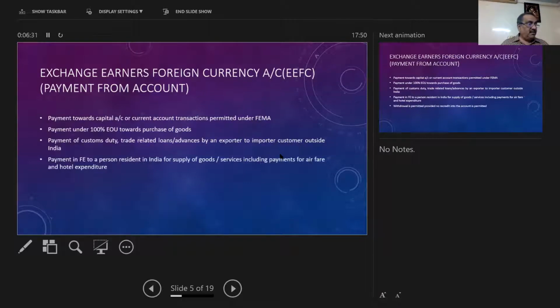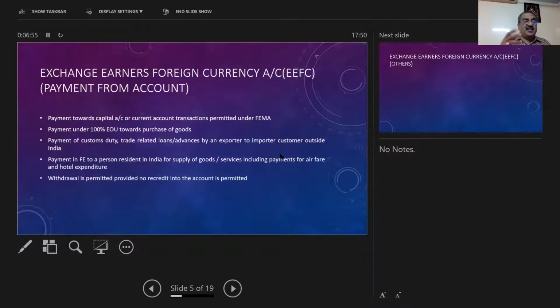Then payment in foreign exchange to a person resident in India. In case this exporter, if this EEFC holder is a 100% EOU unit, they are buying some raw material within India, or they are utilizing services, for that they can make payment from the EEFC account. Then withdrawal is also permitted. Yes, you can withdraw the amount, but provided that the amount is not given recredit into the account. These are the items where the debits in the EEFC account are permitted.